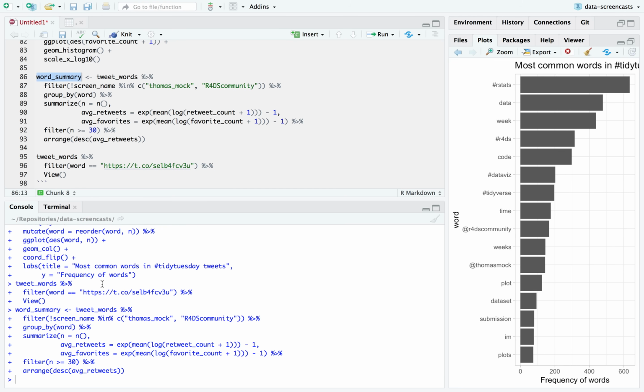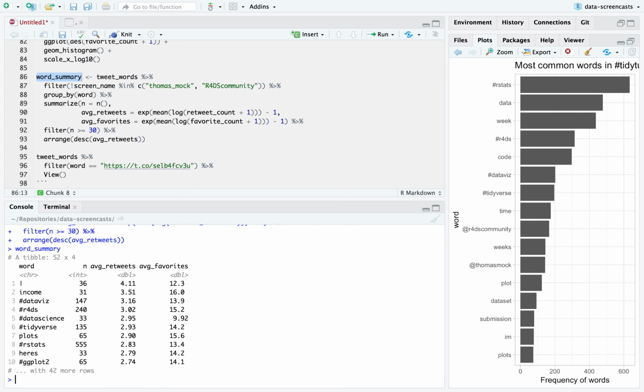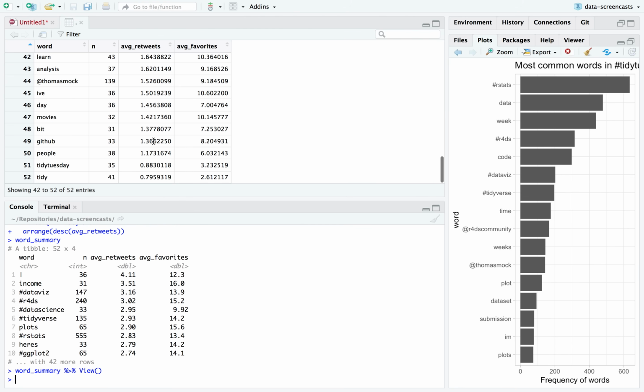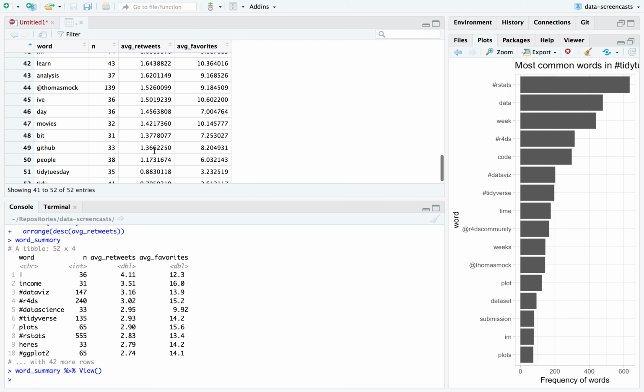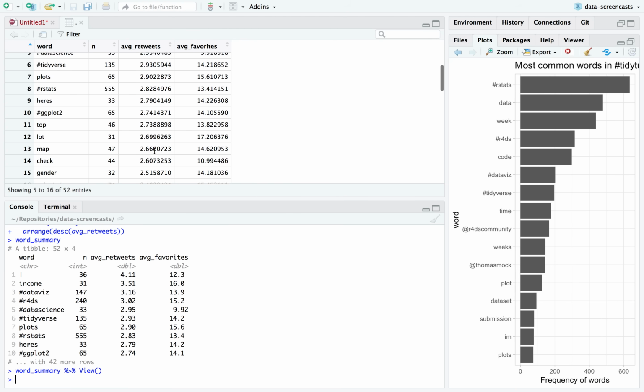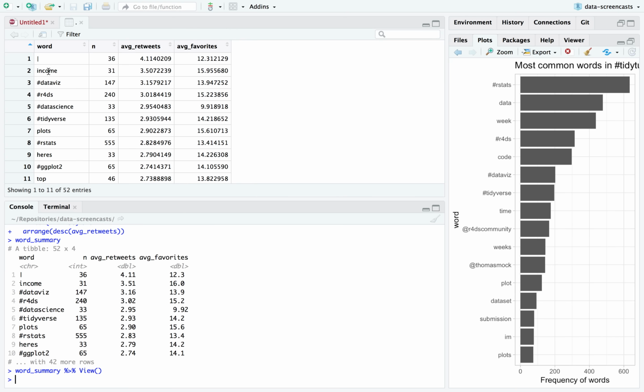And now I can take a look at the word summary. It's going to be a little bit different. Okay. I don't know what the pipe character represents here. A lot of that, it looks like income is popular. There was a whole data set around income. I'm not sure what to do with that, if there's a trend here. All right. Yeah, I don't know if there's a trend here. But it does give me an idea of the next analysis.